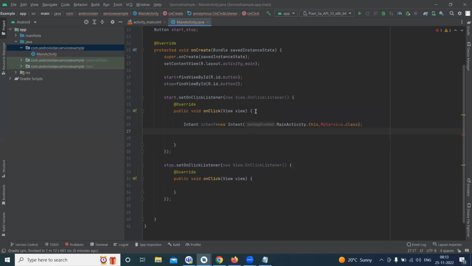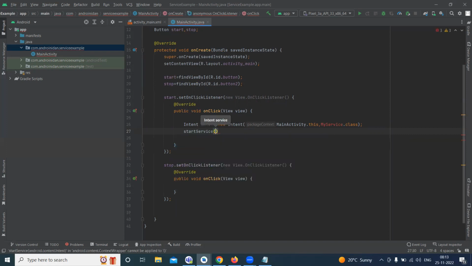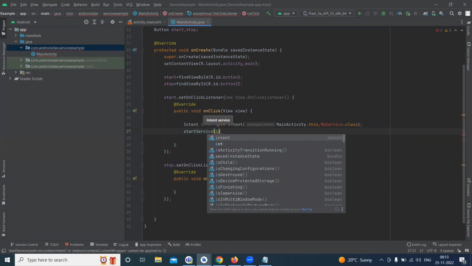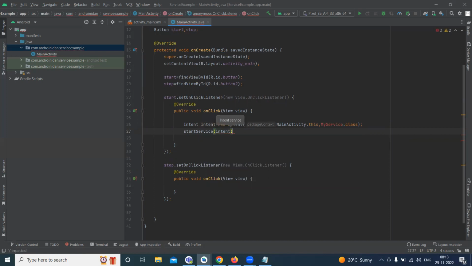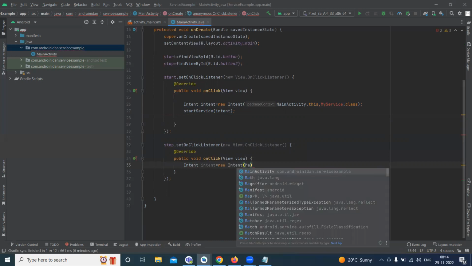So as of now, what we did here, startActivity. So instead of startActivity here, I'm doing startService of intent. Only the difference is here, instead of startActivity, I'm doing the stopService. Again here also, I'm defining one intent. So here also I'm calling the same class which I defined above.